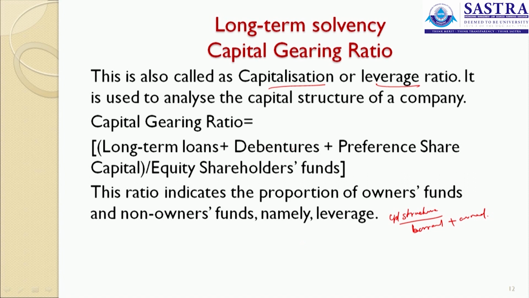Capital gearing ratio is long term loans plus debentures plus preference share capital, divided by equity shareholders funds. This ratio indicates the proportion of owners funds and non-owners funds, namely the leverage. Leverage means the inclusion of debt into capital. We have advantages of including debt into the capital.